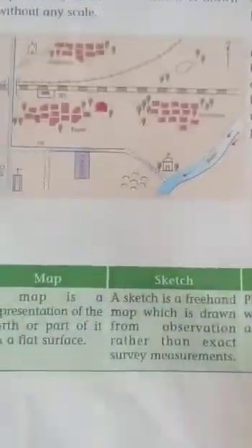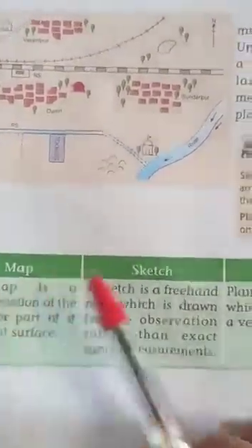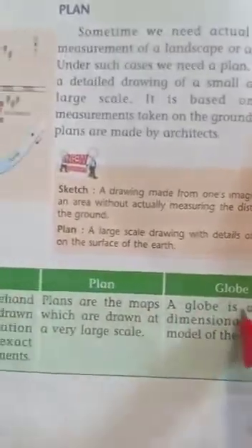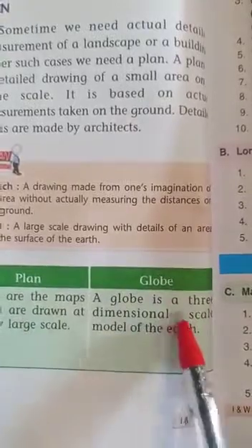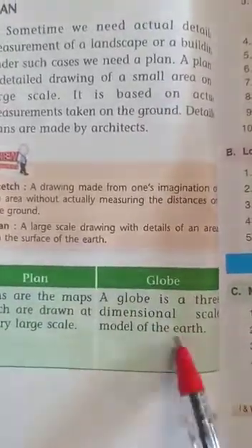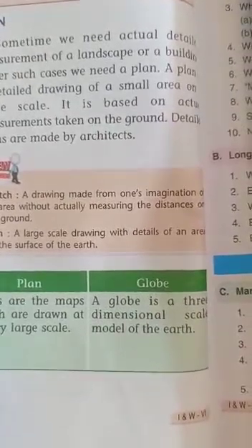Here are the differences. I explained to you map, sketch, plan, and globe. Firstly, I explained globe. A globe is a three-dimensional scale model of the earth. A globe is known as the model of the earth. Second is map.